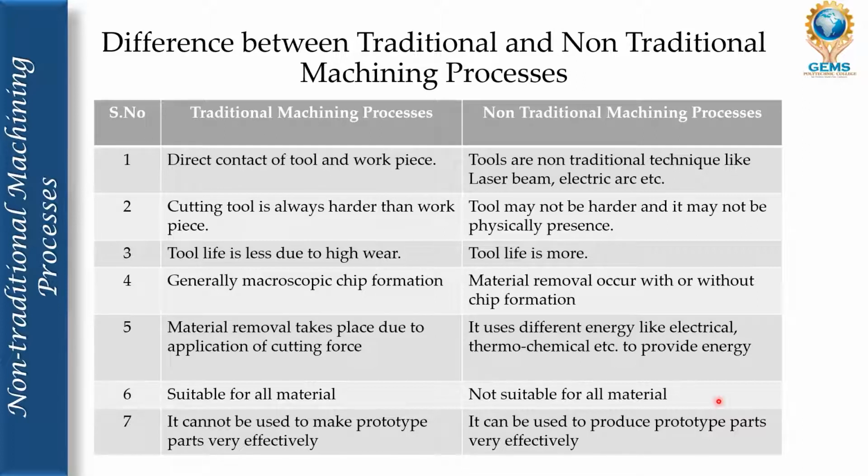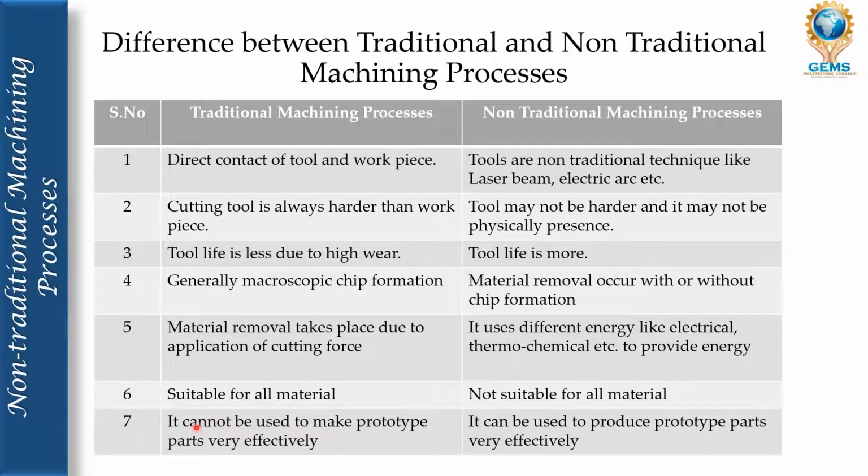For example, you can do chemical machining for wood or plastics, and laser machining for plastics or polymers. We can't bring all machining processes to all materials; we need to categorize the material according to the machining process.